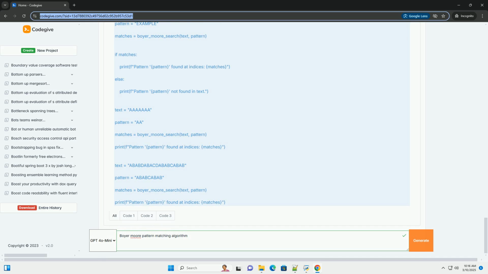Boyer-Moore, on the other hand, would first align the rightmost character of the pattern, E, with the corresponding character in the text, then compare the pattern characters from right to left. If a mismatch occurs, for example, if the current character in the text doesn't match the expected character in the pattern, the algorithm uses the heuristics to determine how many positions to shift the pattern to the right.